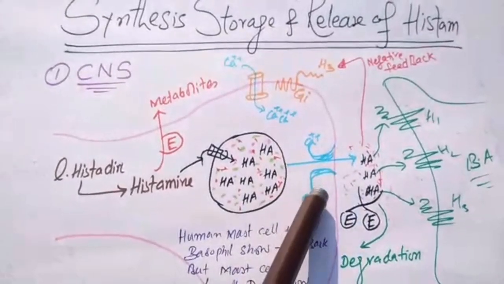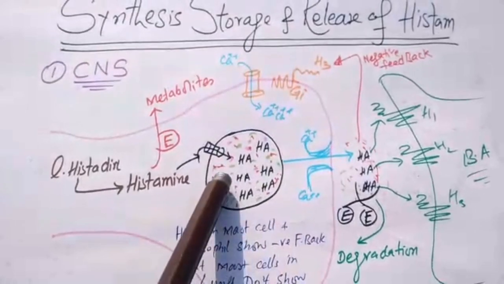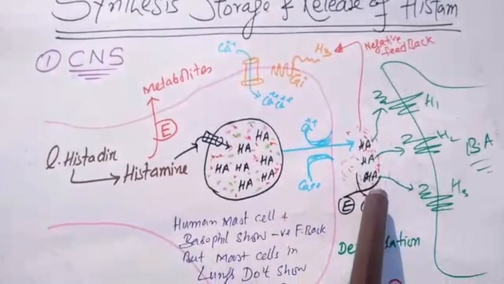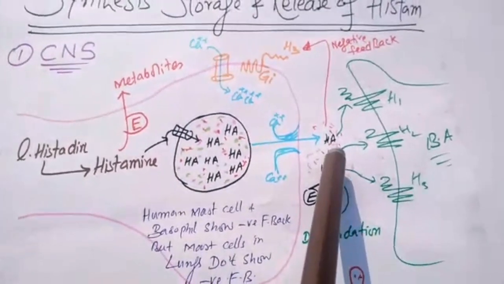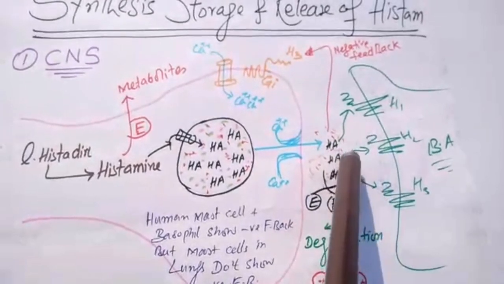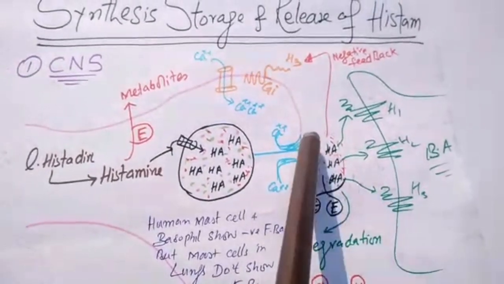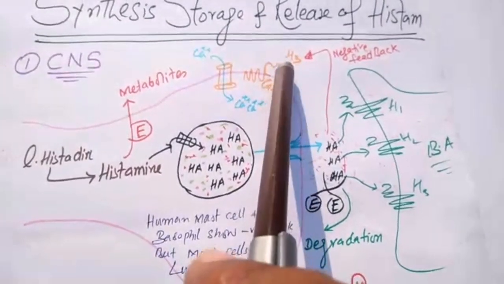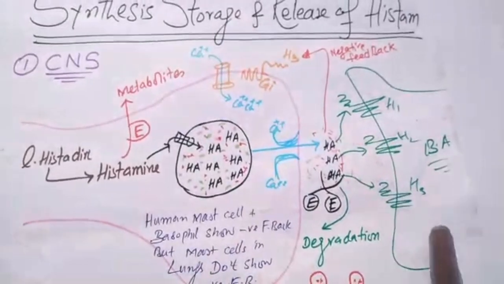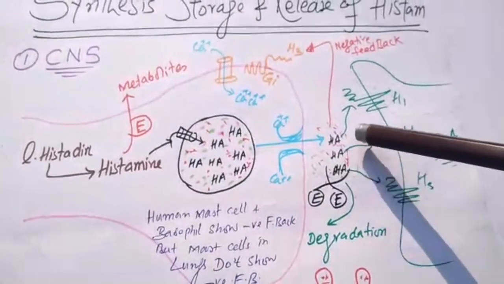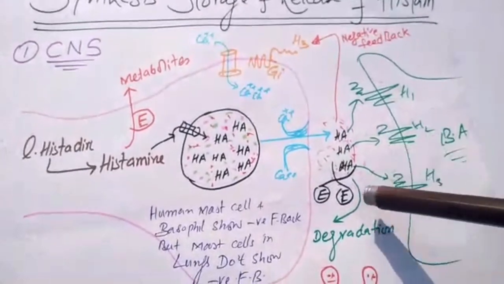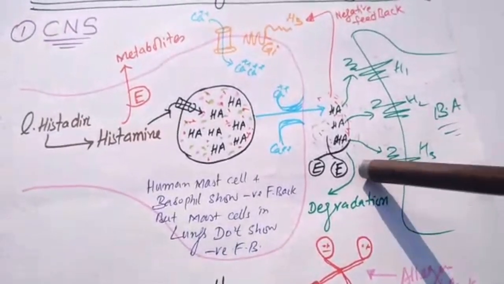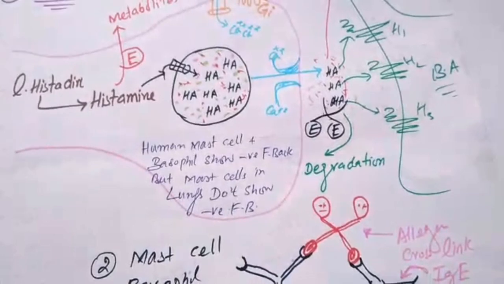When the syntaxin proteins are open, the vesicle is released into the synapse, releasing histamine, and histamine then interacts through various receptors on the next cell membrane or on the presynaptic nerve. Like in this synaptic nerve, there is the H3 receptor, there are H1, H2, H3, H4, and so many. If histamine doesn't interact with these receptors, there are a lot of enzymes which degrade histamine.